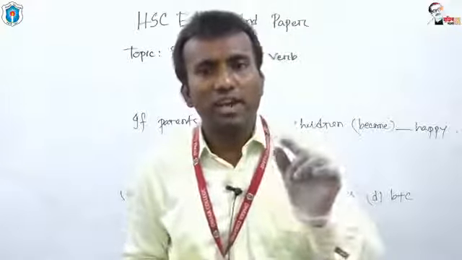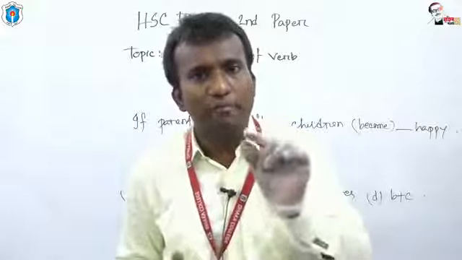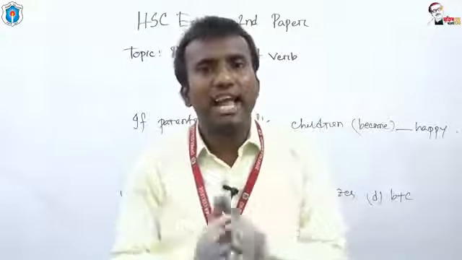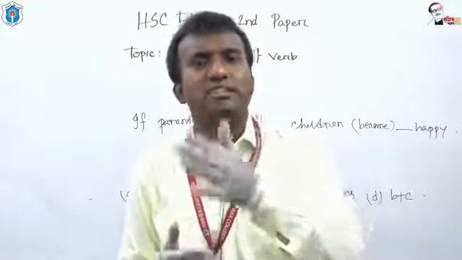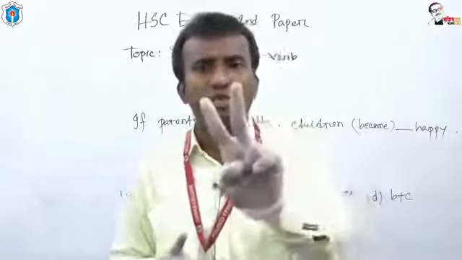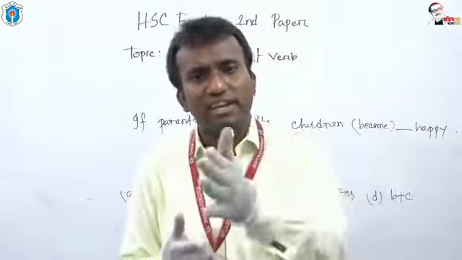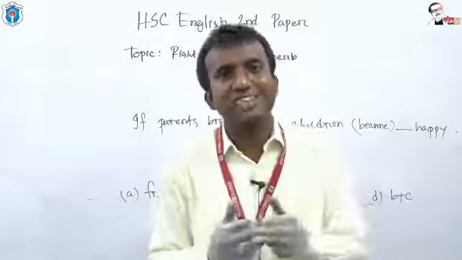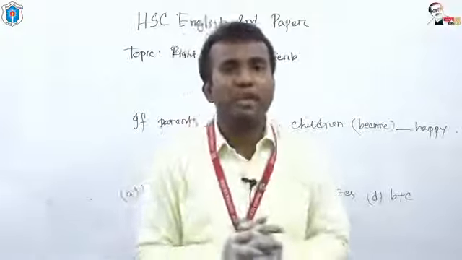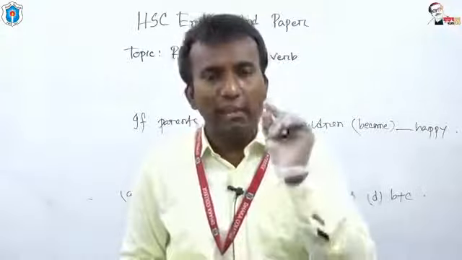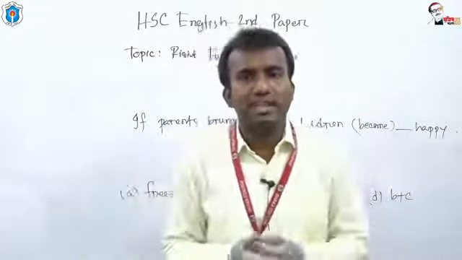I have told you that a conditional sentence is one kind of complex sentence with a conjunction like if, in case, provided that, unless, had or were. There are three kinds of conditional sentence: first, second and third conditional. Each contains two tenses or clauses. First conditional has present indefinite and future indefinite. Second conditional has past indefinite and past conditional. Third conditional has past perfect and perfect conditional. There is an exceptional use: if you get any be verb as the main verb in past indefinite in second conditional, whatever the subject is, you have to use were.